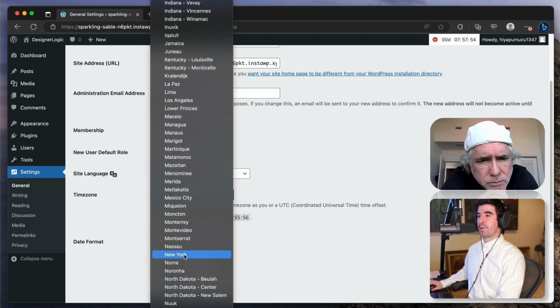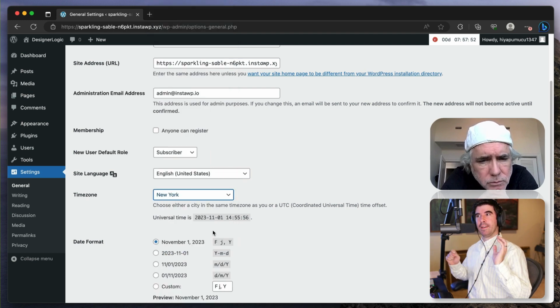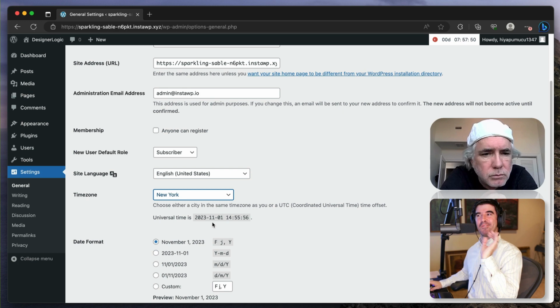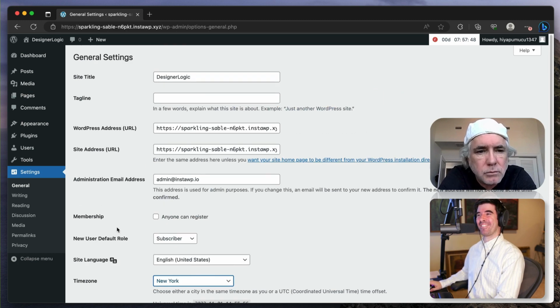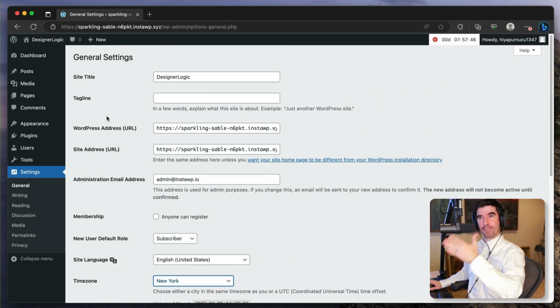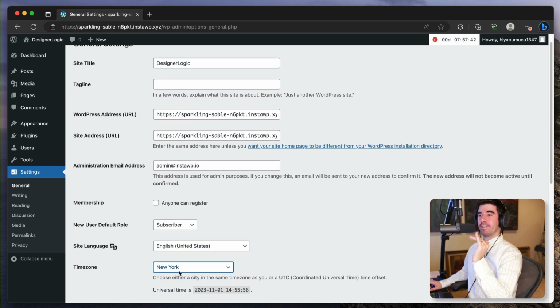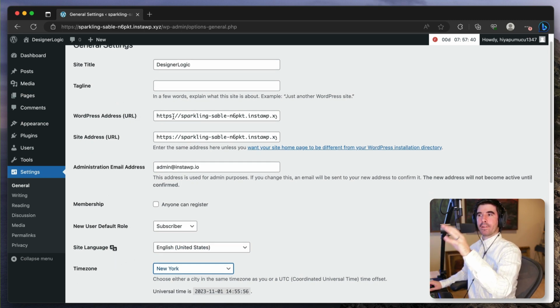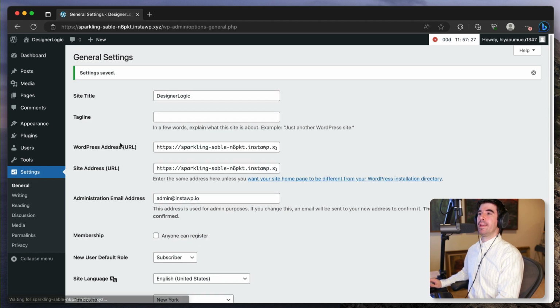And this is something I recommend that you do at the beginning. If you're doing a new site, just set the time zone first before a lot of other things, just so that everything in the logs and everything makes sense. So set the site title and the time zone. The URL doesn't matter right now because you could be building this on a host, on a staging site, or whatever. It doesn't matter while you're developing, and then eventually you'll change it once you have that domain that you're pointing to. So save changes, and that's it.